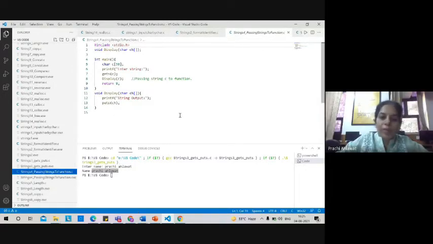Yeah, the first value. Like if we are storing an array, that means we are storing values in the form of, let's assume, 1 2 3 4 5. So wherever 1 is stored, its address is represented over here. So here if you print name only, you will get to know that name 0 is specifying the base address. Okay, so that is why in a string ampersand is not required.